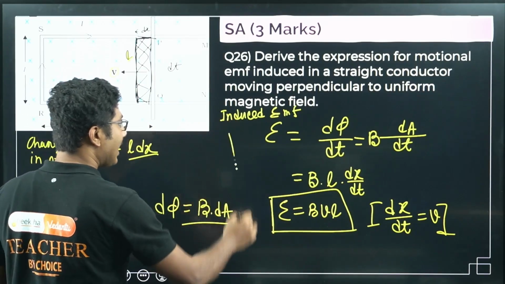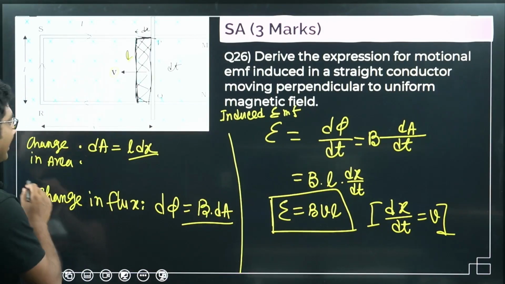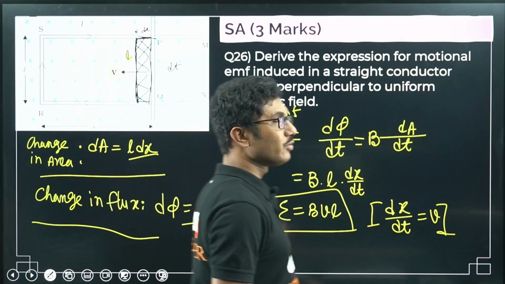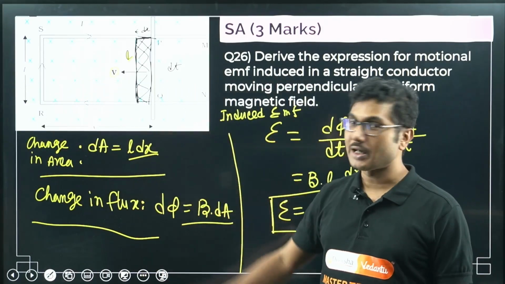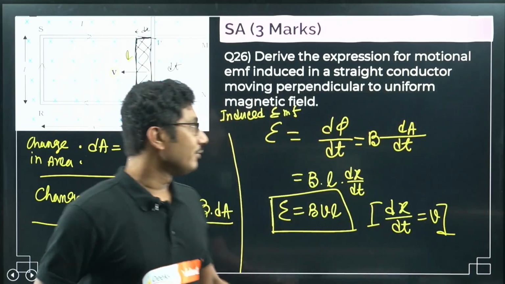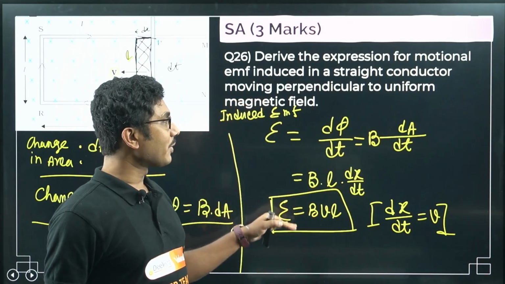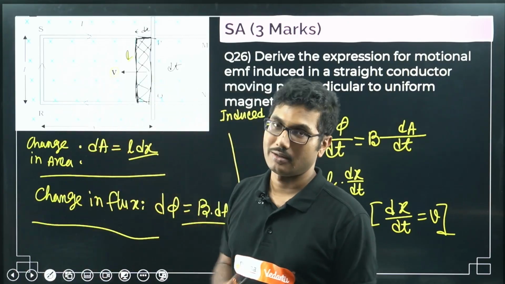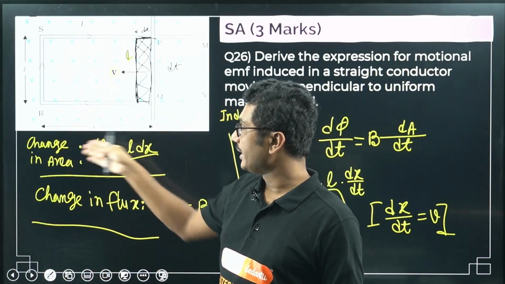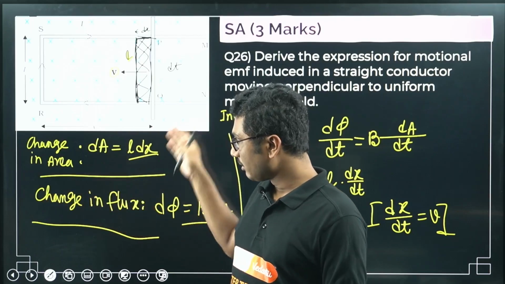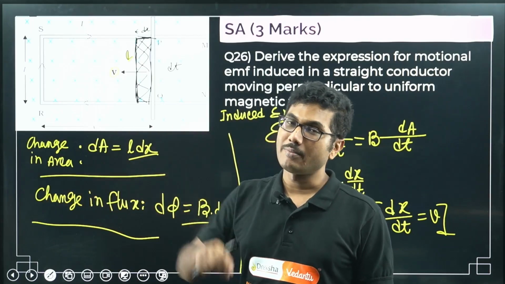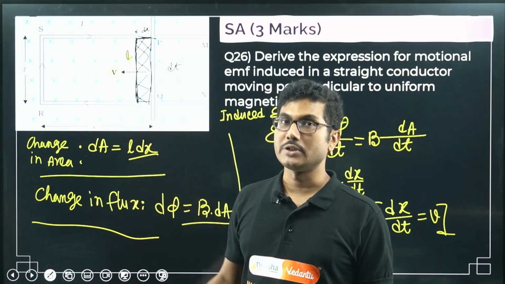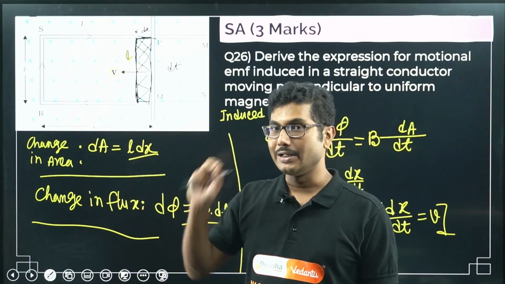You have to write all the steps. You have to write change in area, you have to write change in flux, then you have to do the calculations to get the full marks. If you write change in area, 1 mark, including change in flux. If you miss any one of them, the teacher can deduct 1 mark. If you leave incomplete any one of these two statements, the teacher might deduct 1 mark.